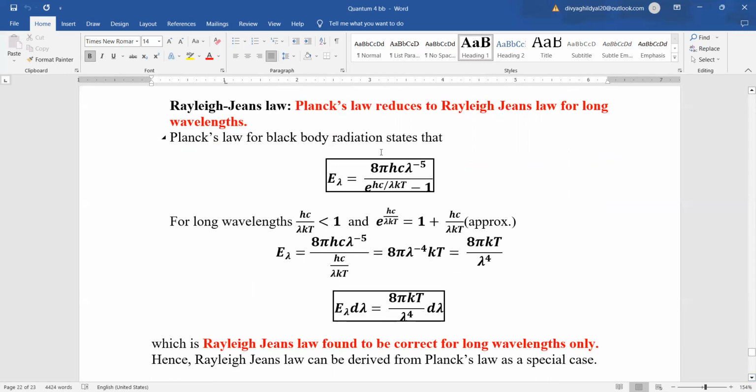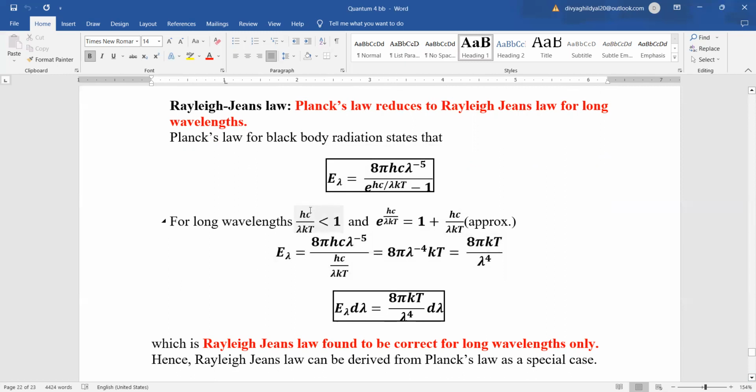So Planck's law for black body radiation is E lambda equal to 8 pi hc lambda to the power of -5 upon e to the power of hc by lambda kT minus 1. Now, this is for very long wavelengths.